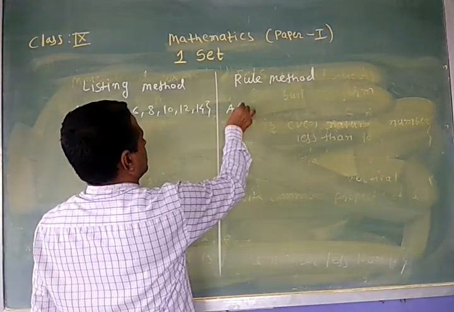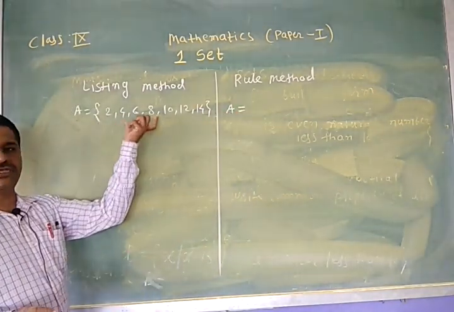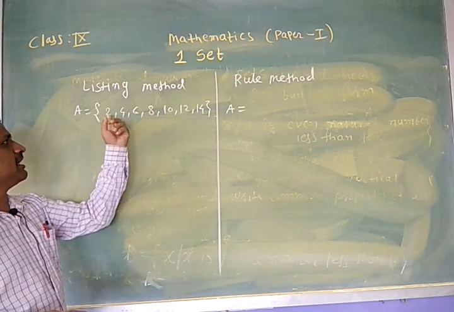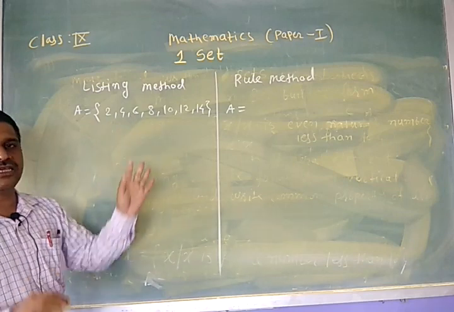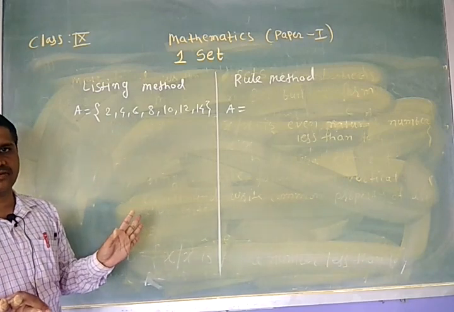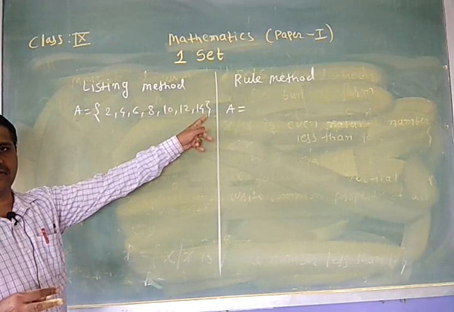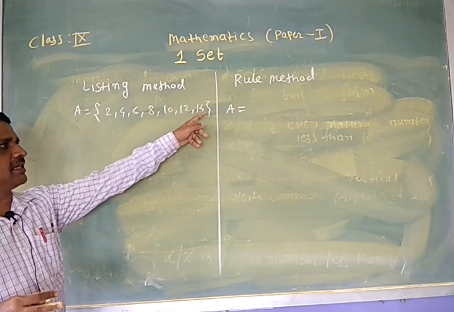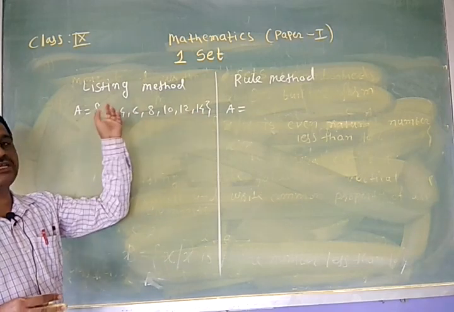Here the name of the set is A. Carefully observe all the elements of this set. Which are the elements? 2, 4, 6, 8, 10, 12, 14. All these elements are even natural numbers. But these are natural numbers less than 50, and they are even numbers.